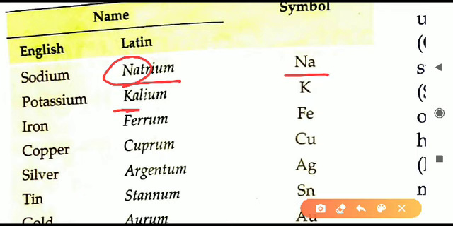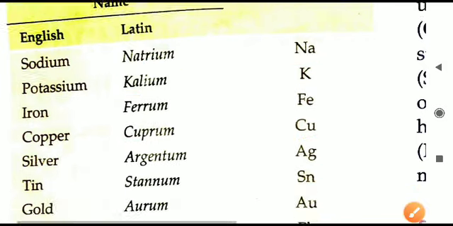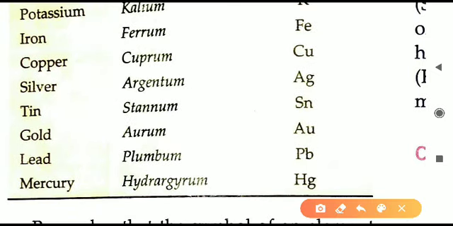Potassium was known as kalium. Its first symbol is K. Next, iron was called ferrum, so it makes Fe. Copper is cuprum, it makes Cu, first two alphabets only. Next, silver was argentum, so here A and G, the first and the third, make Ag. Tin was called stannum, so here S and N, first and the fourth, that is Sn. Next is gold, the first two alphabets of aurum. Aurum is the Latin name for gold, that makes Au.